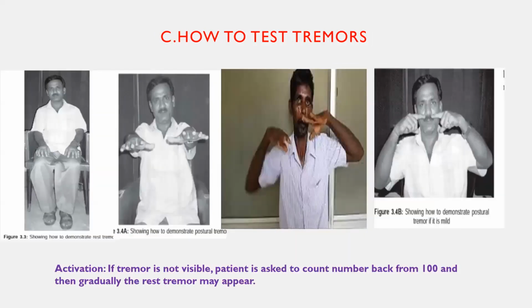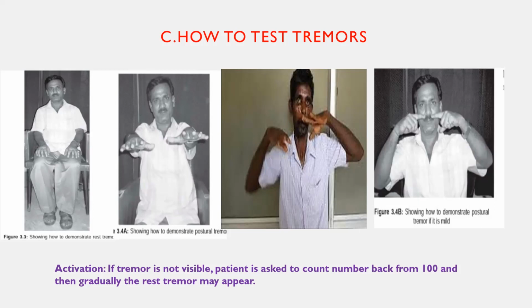Next come to tremors. Tremors can be resting tremors, postural tremor, or kinetic tremors. Resting tremor can be demonstrated by keeping the hands in a resting position on the thighs, and you need to check for the pill-rolling tremors or the finger tremors in the resting position. If a patient is not having any resting tremor, even though you suspected resting tremor, then you need to give a task to the patient, because any task or anxiety will worsen the tremors. Tell the patient to count the numbers in reverse from 100, like 100, 99, 98. You need to tell the patient to count back the numbers.